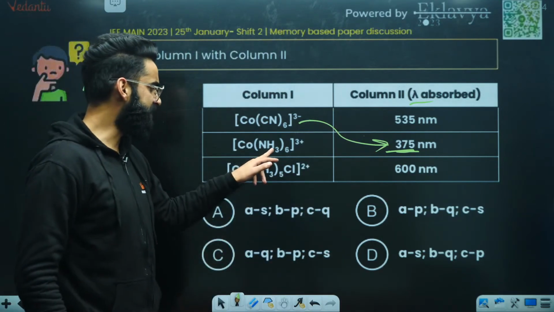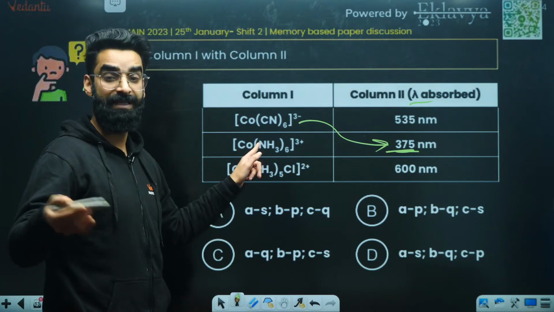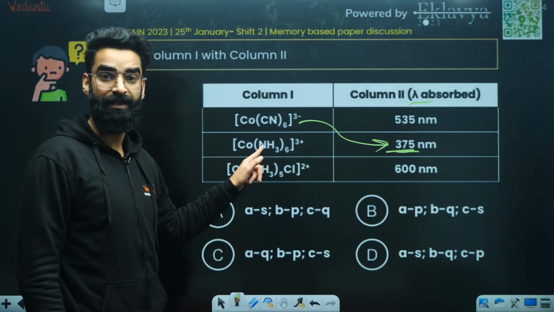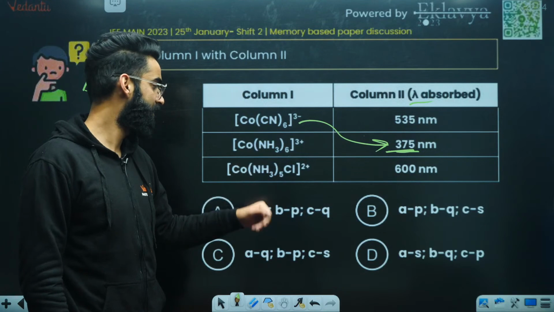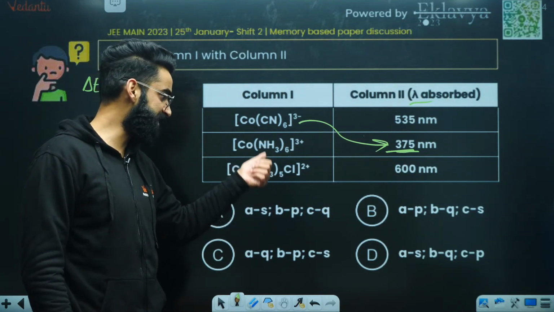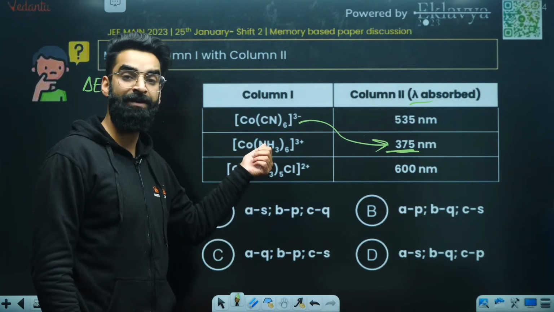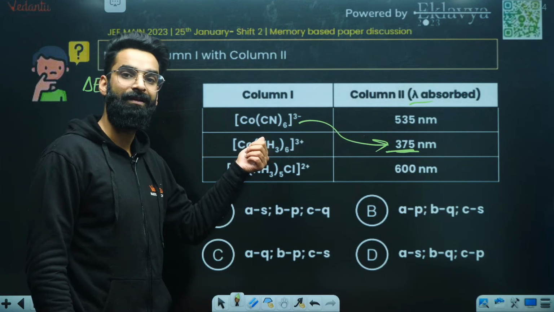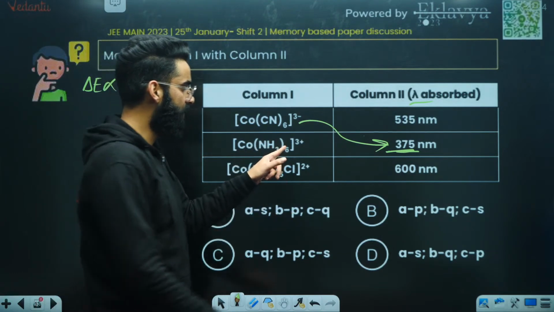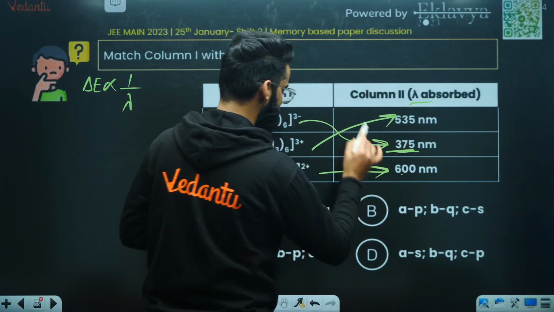Now, 6 NH3, 5 NH3 and 1 Cl. NH3 is stronger than Cl negative for sure, if I talk about the ligand field strength. So people, what will happen? More splitting again. If I compare the splitting in these two cases, splitting in the second one will be more. If splitting in the second one is more, energy gap is more, wavelength is less, right? So among these two, the lesser value is 535. So match this one, and then match with this one.